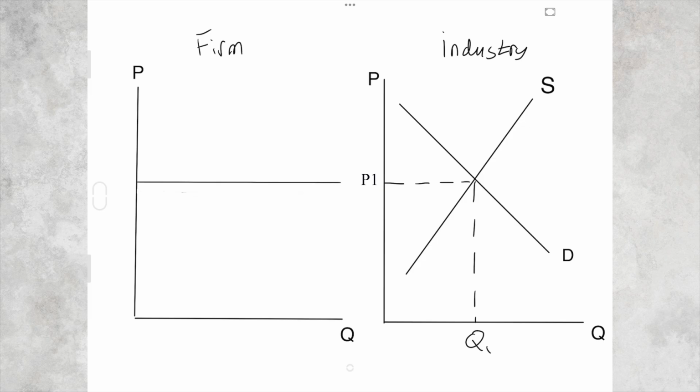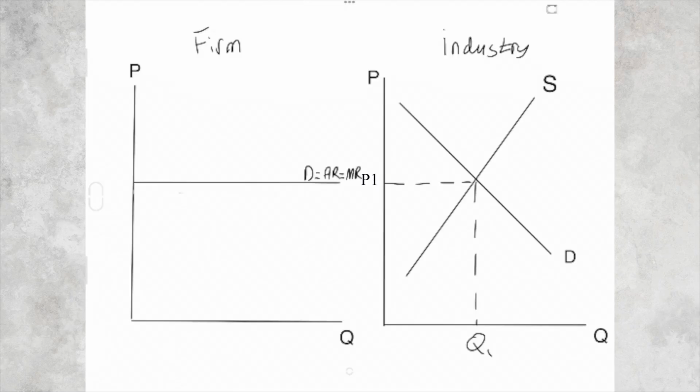Now the important thing is that an individual firm is what we call a price taker, because if they tried to sell at a higher price, of course nobody would buy from it, because you can get cheaper elsewhere and there's perfect information. So the demand curve for a firm is perfectly elastic, and this means that the demand curve is the same as the average revenue and also the marginal revenue.